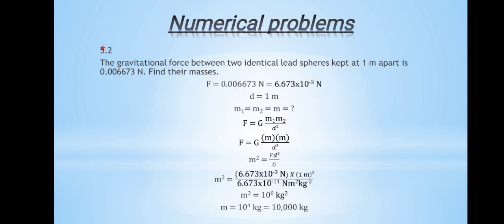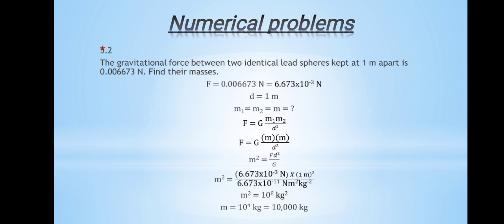It is difficult to find two unknowns in the formula, so we will describe this formula in another way by rearranging it, taking m1 equivalent to m2, so that both of the masses m1 and m2 will be equivalent to mass m.